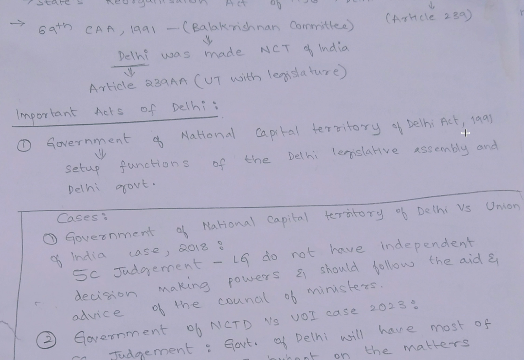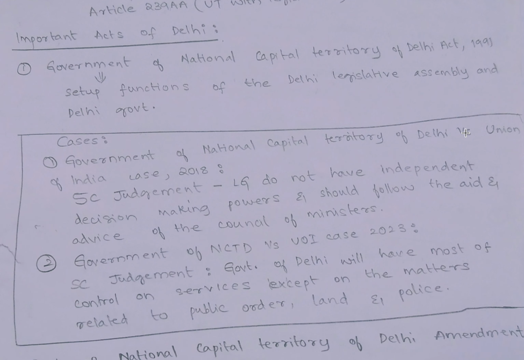After introducing this act, from the past few years, the tussle between the Delhi State Legislature and the Lieutenant Governor started. In the year 2018, the Government of National Capital Territory of Delhi versus Union of India case was filed and the Supreme Court gave a judgment that the Lieutenant Governor does not have independent decision making powers and should follow the aid and advice of the Council of Ministers.